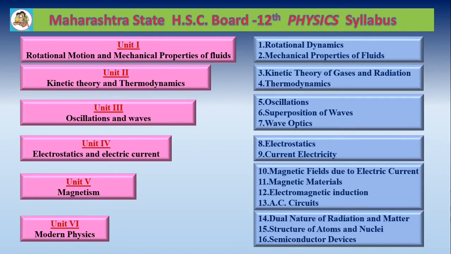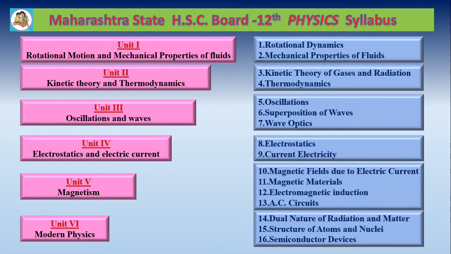In this unit, there are 3 chapters. Chapter number 14, dual nature of radiation and matter. Chapter number 15, structure of atoms and nuclei. And chapter number 16, semiconductor devices. The discovery of electron produced tremendous changes in the knowledge of physics, and the knowledge of physics after the discovery of electron is called modern physics.